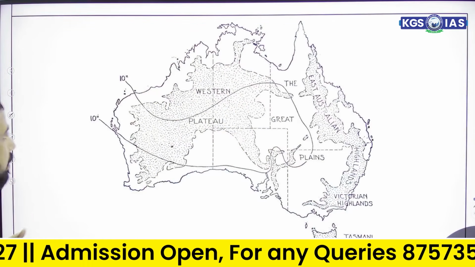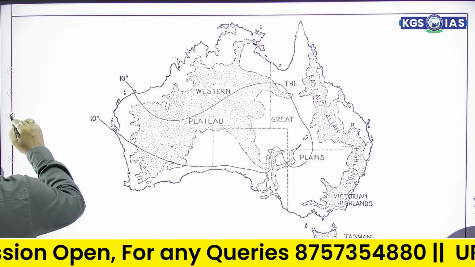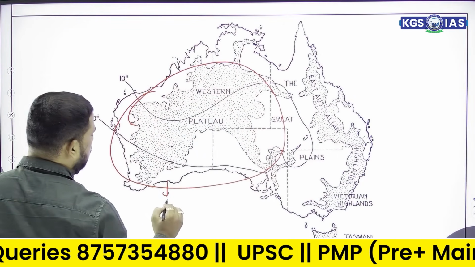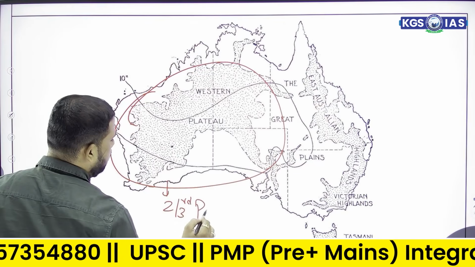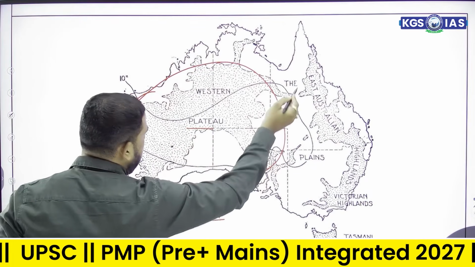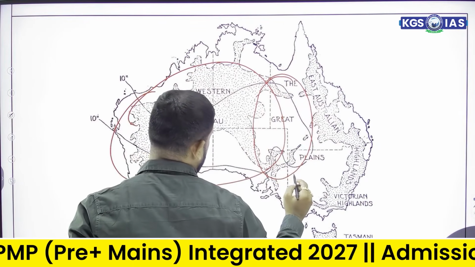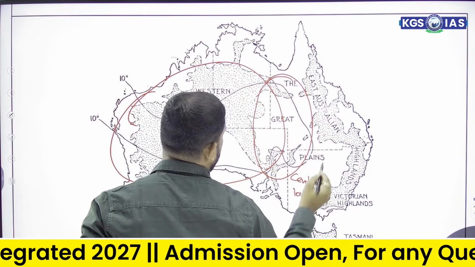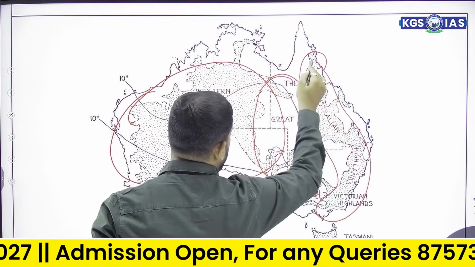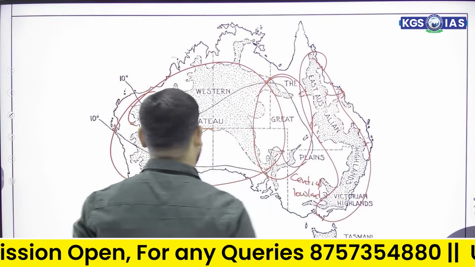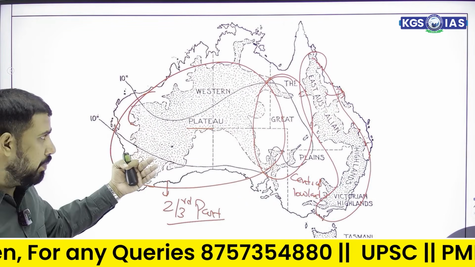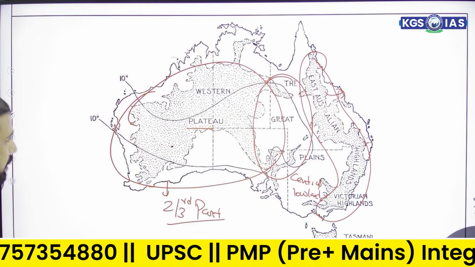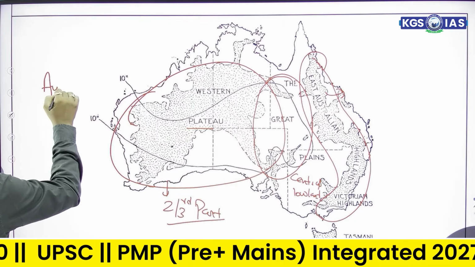Now moving forward, as I had already told you, we can divide Australia into three major parts. First one is Western Plateau. Two-thirds of Australia is made up of Western Plateau. In between, the plain is considered as Central Lowland, and when you move toward the eastern part, we have Eastern Highland. This is the part of Great Dividing Range. So let's start with the Western Plateau, then move towards the Central Lowland, and third one is the Eastern Highland. So we can divide Australia within the geographic parameters.